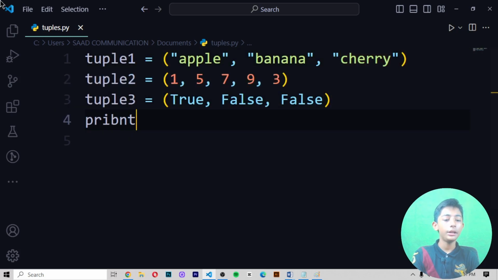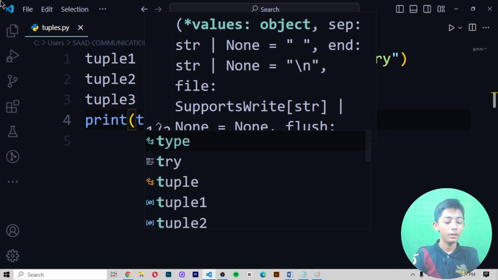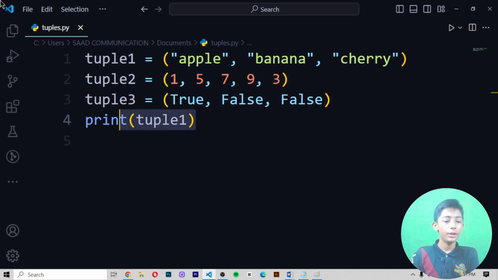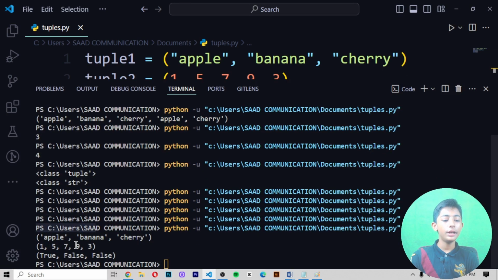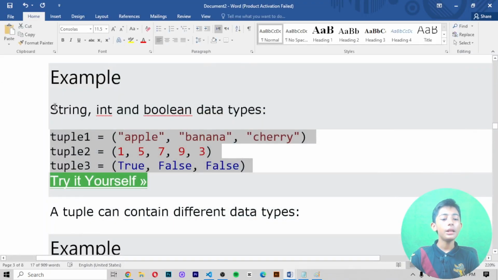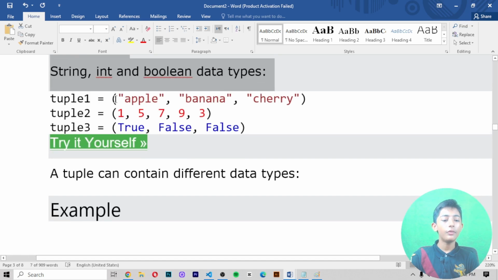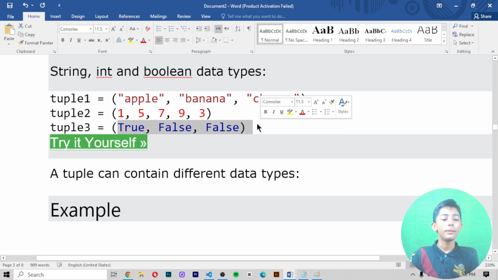If I write here print tuple 1, and copy it and paste for 2 and 3, it gives me apple, banana, cherry; 1, 5, 7, 9, 3; true, false, false. So you can see it. In this example, we define string, int, and boolean data types. The first is a string, the second one is an integer, and the third one is boolean.